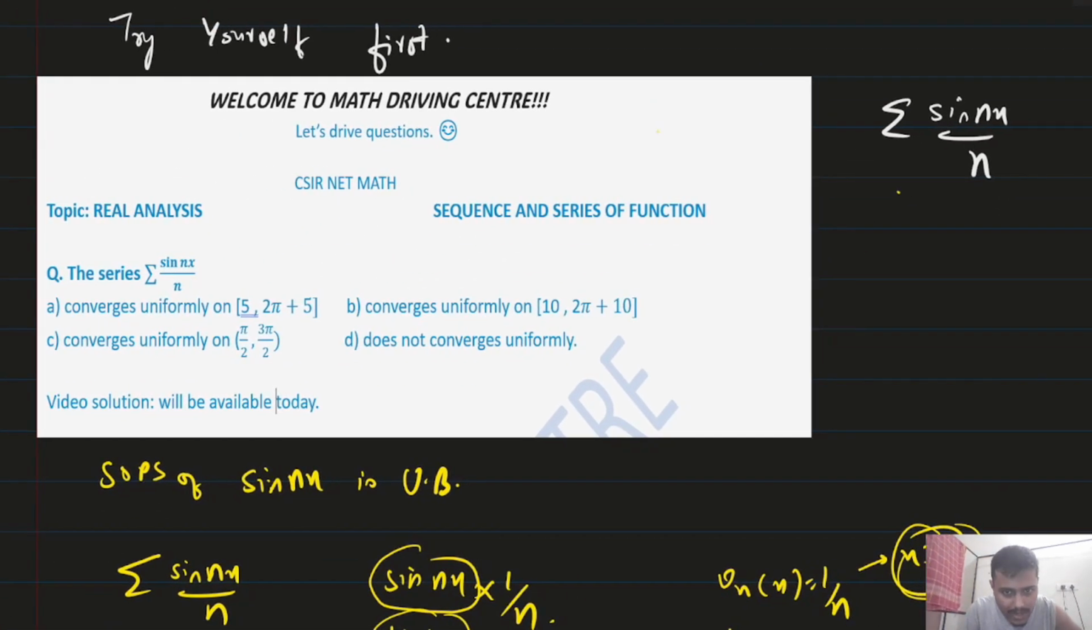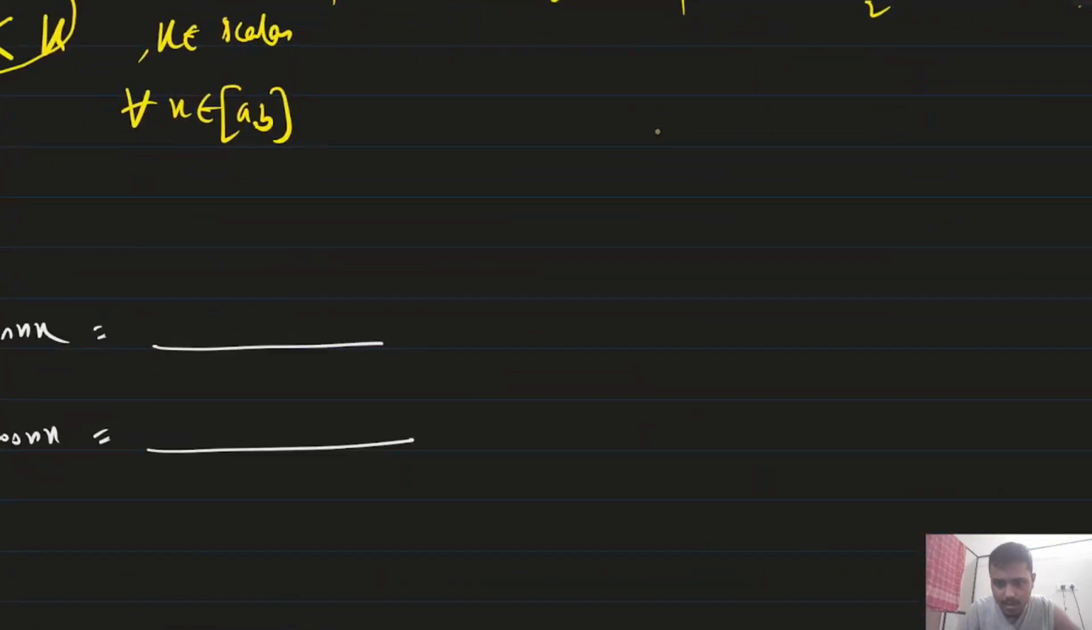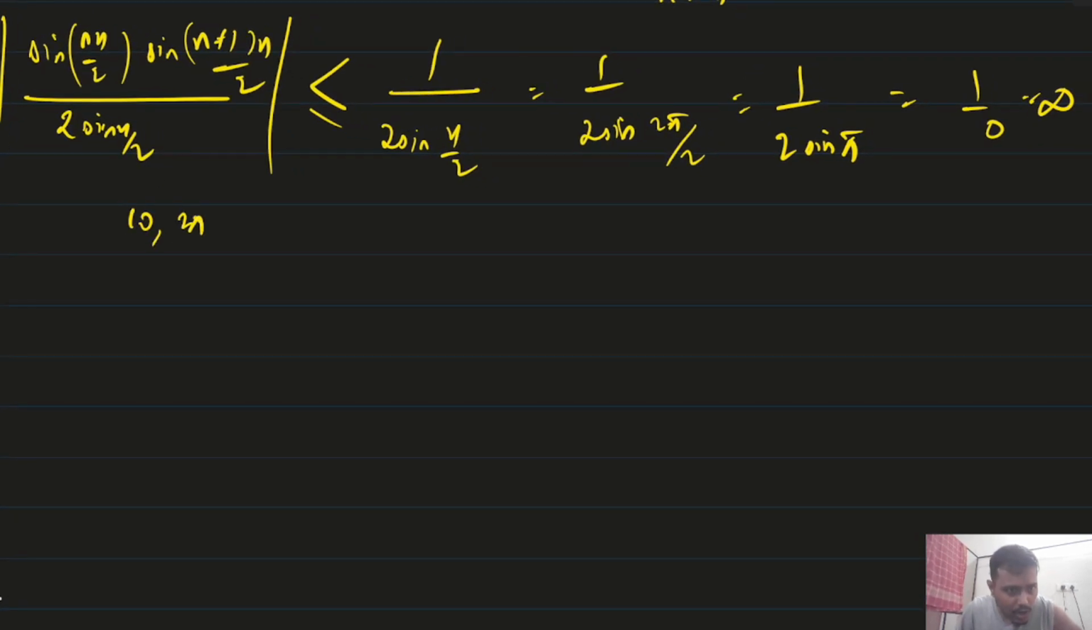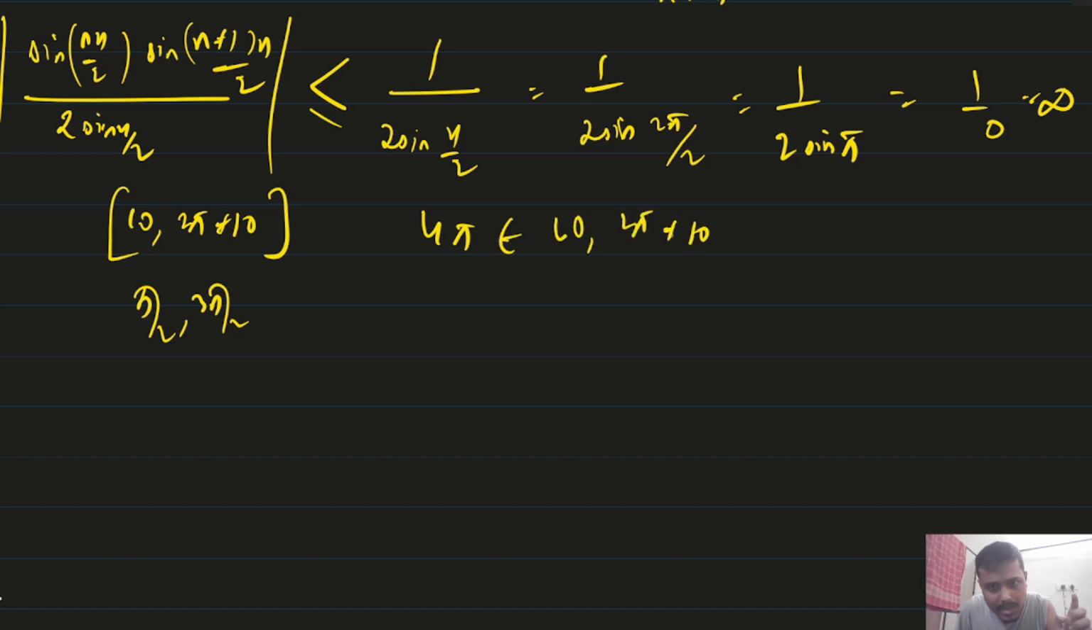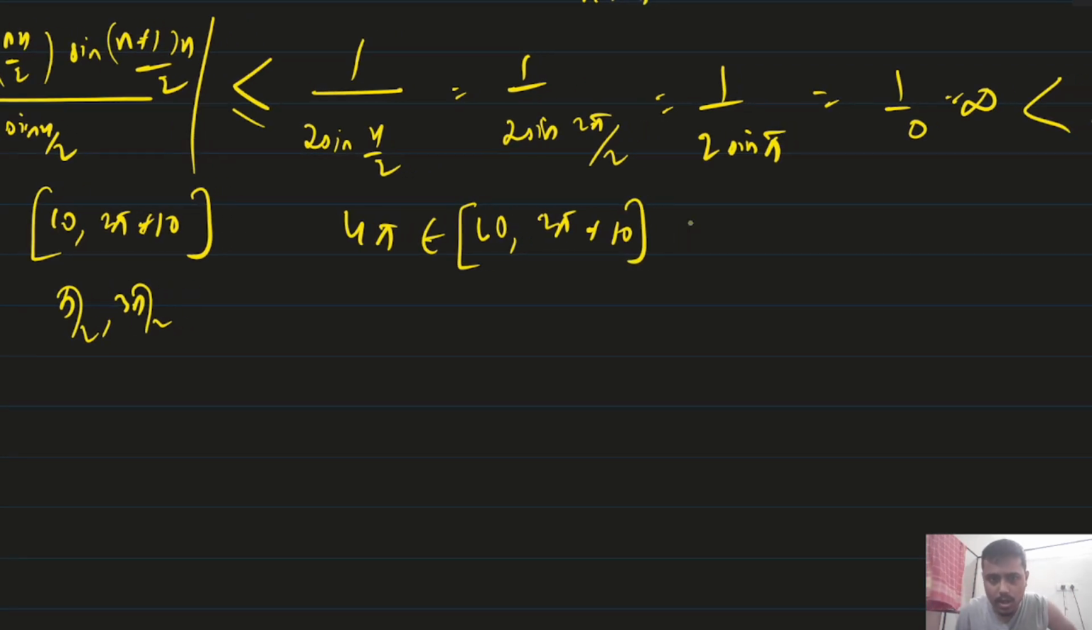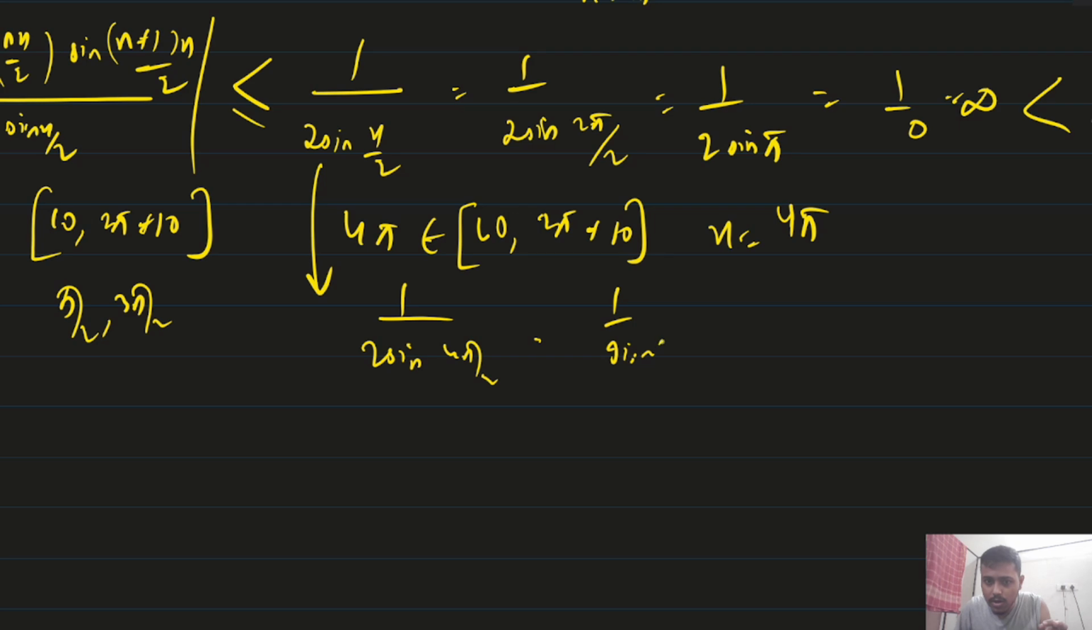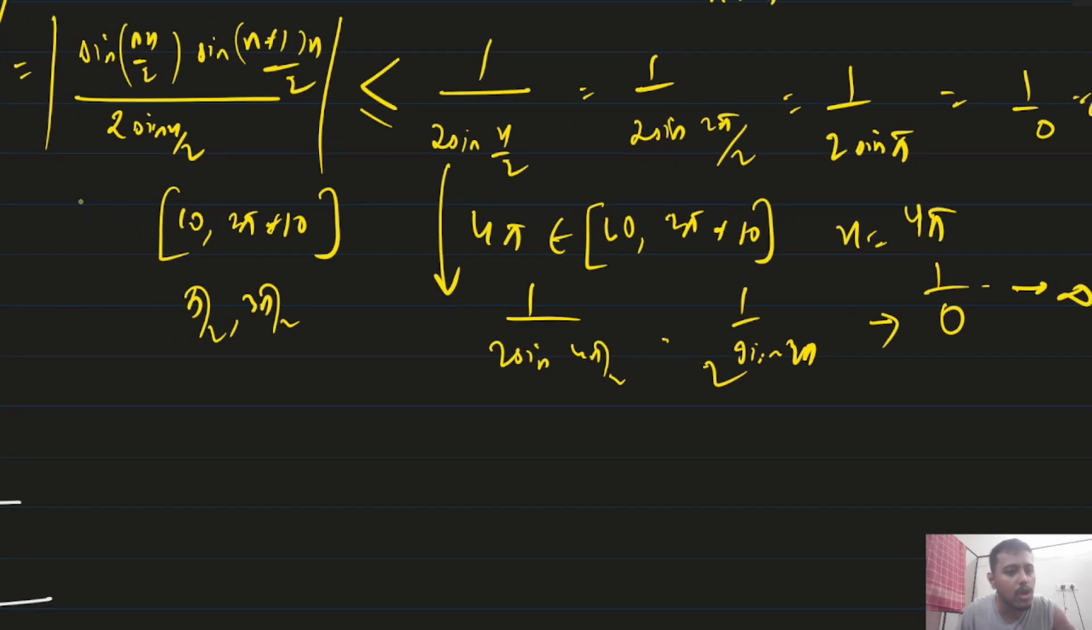See what we are given: 10 comma 2 pi plus 10, and pi by 2 comma 3 pi by 2. Here 2 pi is about 6.14, plus 10. Now you can think that 4 pi is 4 into 6, which is 24, and 24 lies in it. Yes, 4 pi belongs to the interval 10 comma 2 pi plus 10. So if I put x equal to 4 pi, it will be 1 by 2 sine of 4 pi by 2, that is sine of 2 pi, which tends to 0, so 1 by 0 goes to infinity, and we can't say it is less than some constant. So in the second option also, it won't be uniformly convergent.